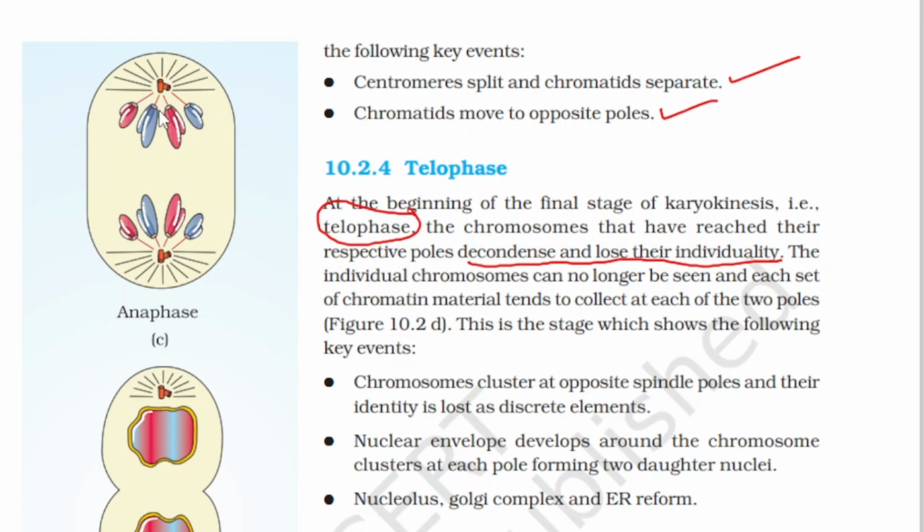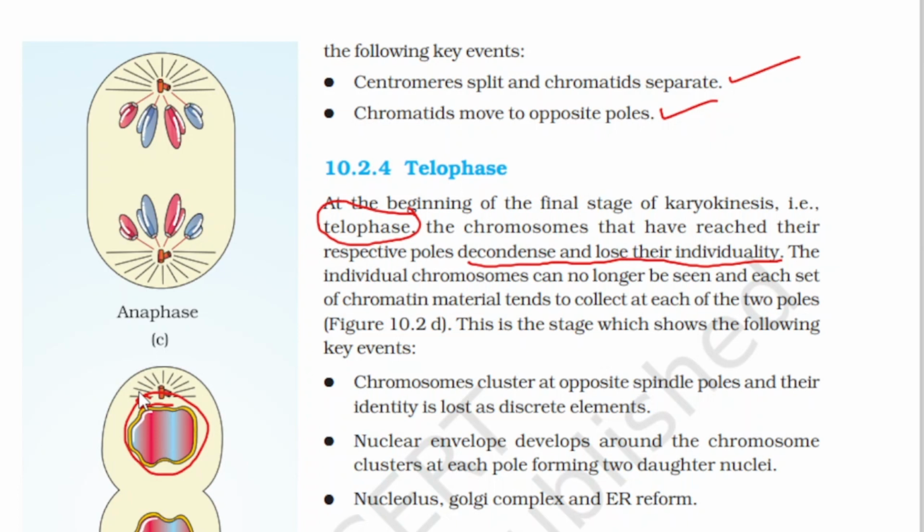So what happened? They are tied up with the centromere and kinetochore, so they will lose it. Here the chromosomes decondense. Okay, and this is how after decondensation it will be like this. So there is no specific chromosome we can observe.